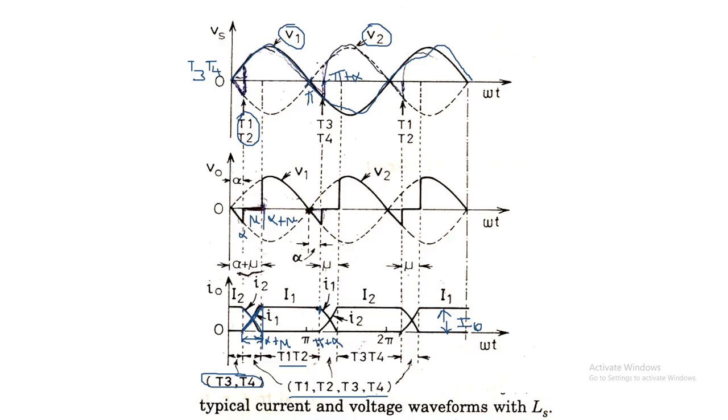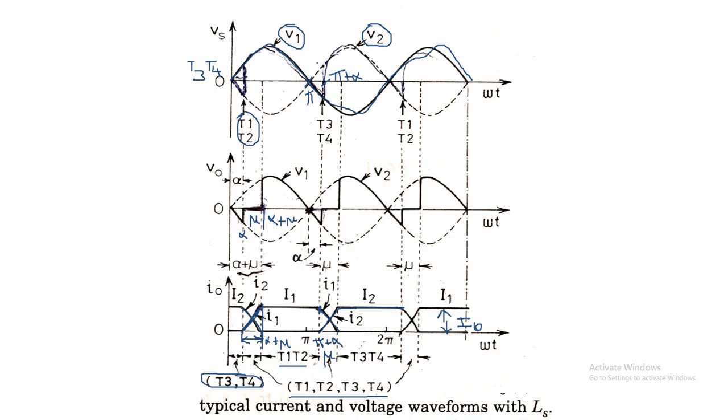At this point, T1 and T2 have to be turned off and the next pair of thyristors, T3 and T4, has to be turned on. So this current has to be reduced to 0, and the incoming thyristors T3 and T4 will increase from 0 to maximum. Again the overlap period mu will exist. In this period also the four SCRs, T1 to T4, are conducting. After this overlap period, the current will flow through T3 and T4. This will repeat for the next cycle also.